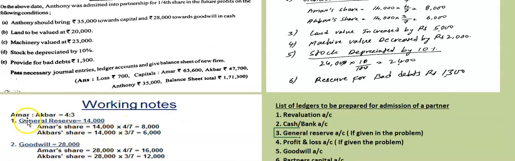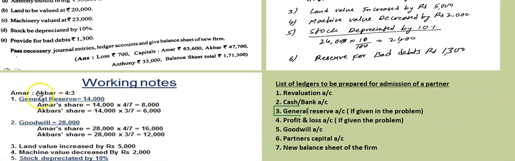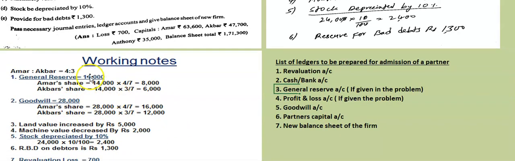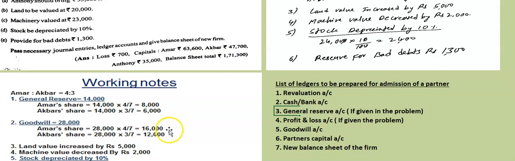Let us see. Amar and Akbar, how much is it given? 4:3. General reserve is 14,000 if you see the question. This 14,000 should be distributed between Amar and Akbar in 4:3 ratio. So if you divide, Amar's share will be how much? 14,000 into his ratio 4/7, that is 8,000. Akbar's share is how much? 14,000 into 3/7, we get 6,000. In a similar way you have to distribute the goodwill also. Goodwill is given how much here? 28,000. If we distribute, we will get 16,000 and 12,000 in 4:3 ratio.